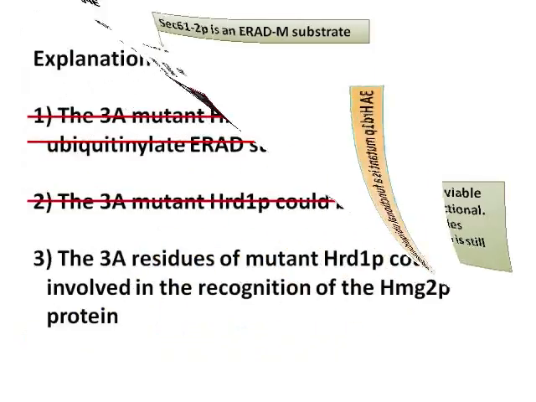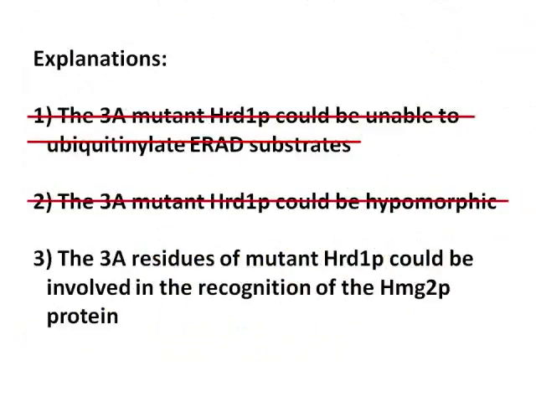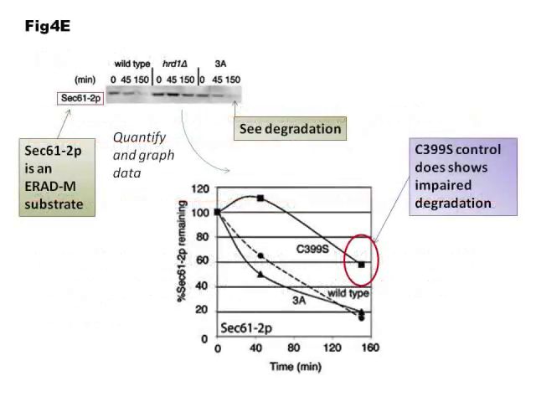This was indication that the 3A Hrd1p mutant was able to ubiquitinate the Sec61-2p protein and thus is a functional ubiquitin ligase. So now that we know that the Hrd1p 3A mutant was indeed functional for ubiquitination, we can cross this off of our list as a possible explanation. Therefore, the 3A residues of the mutant Hrd1p could be involved in the recognition of HMG2p protein.